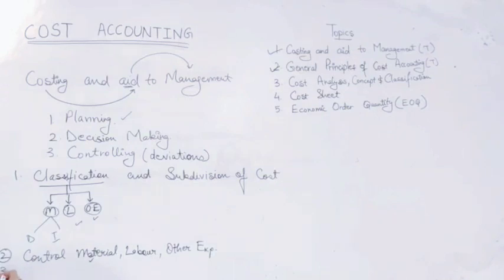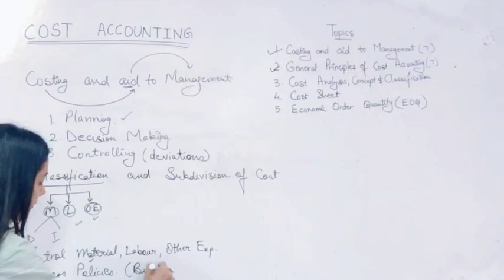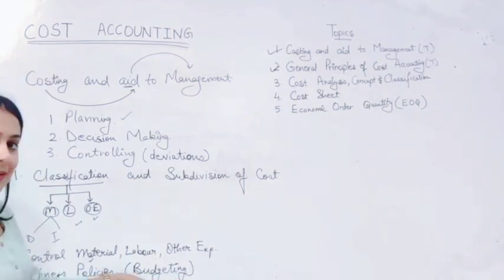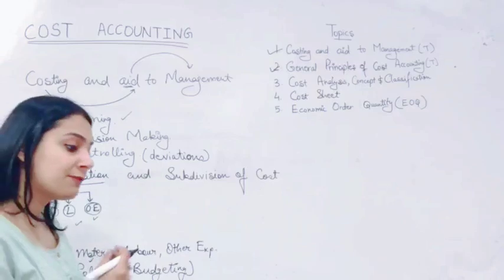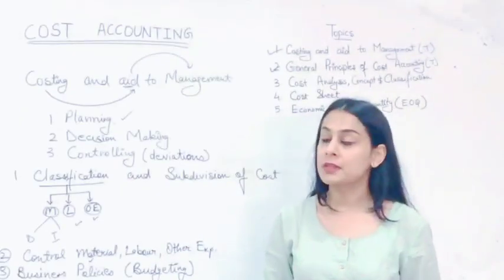After this, the next will be business policies or budgeting. By this we mean how much budget is set up for investing. See, we already know that the government also sets various different budgets for different things.